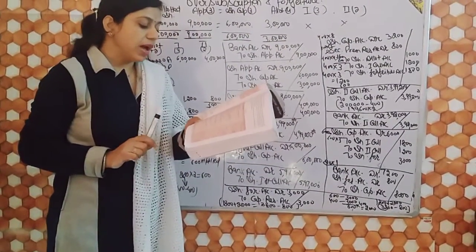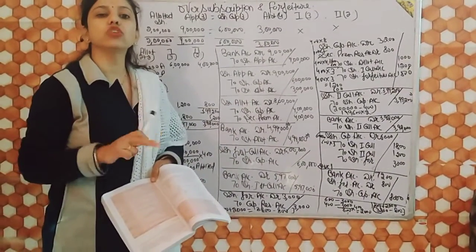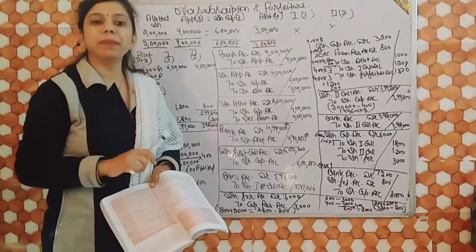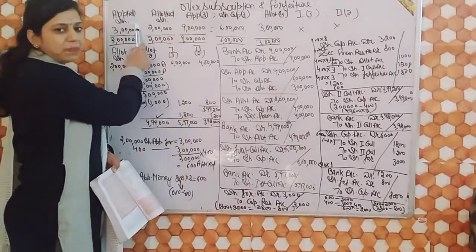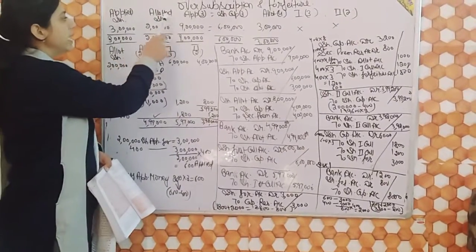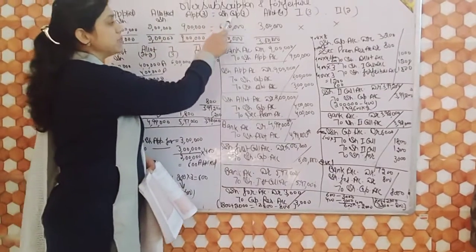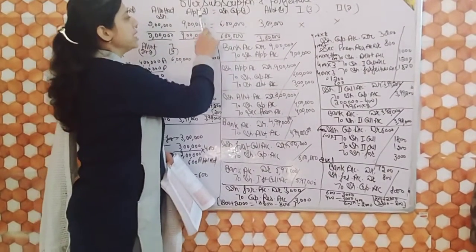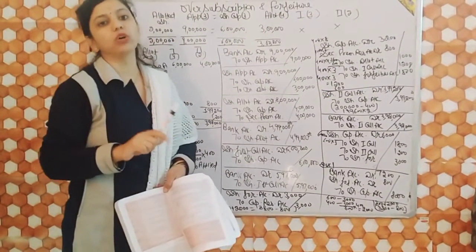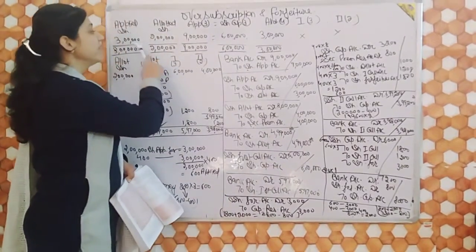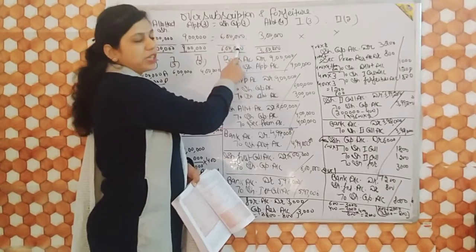And applications were received for 3 lakh shares. Whenever there is a case of oversubscription, that means applied shares are more than allotted shares, you have to first make a column of applied shares, 3 lakh, and allotted shares, 2 lakh. After that, please maintain one more column after application, that of share capital, because all application money does not belong to capital, as we receive excess application. That's why we have to make a column of share capital.